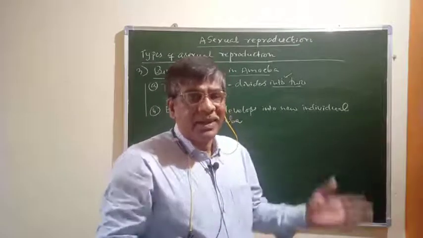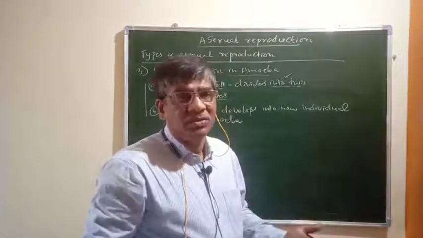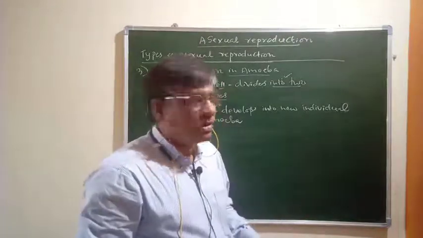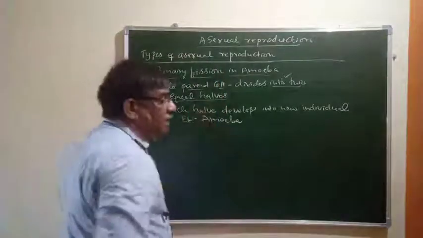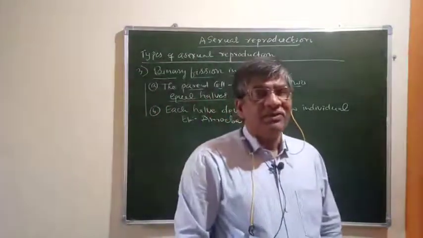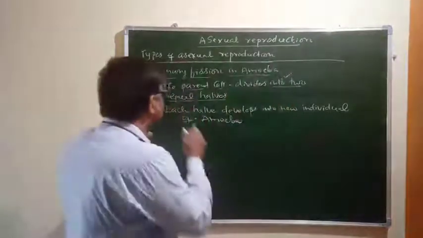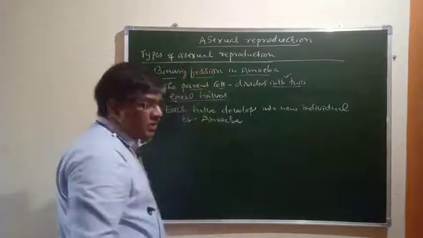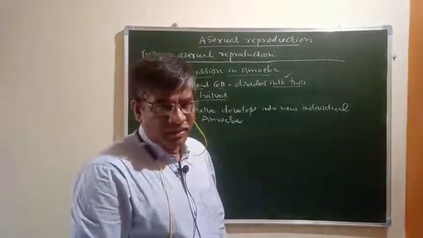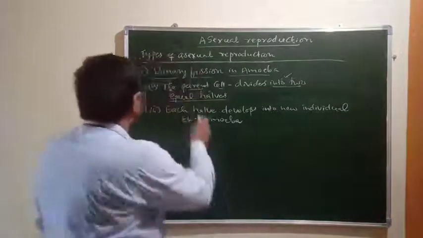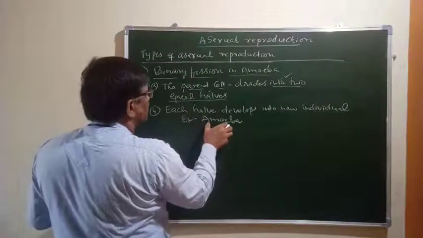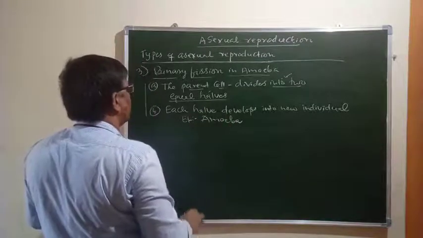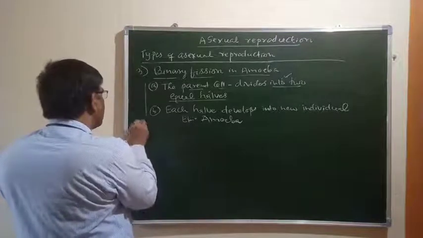If the parent cell divides into more than two parts or halves, then it is called multiple fission. But here the parent cell divides only into two equal sized halves, therefore we call it binary fission. This kind of reproduction takes place in some organisms, but we have taken the example of amoeba. So this is a kind of asexual reproduction.